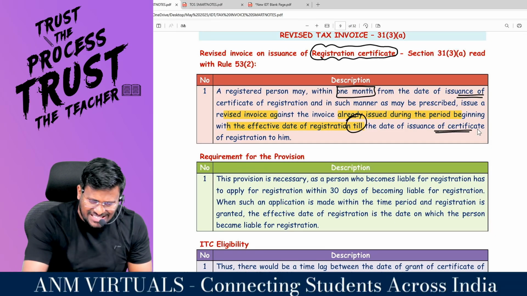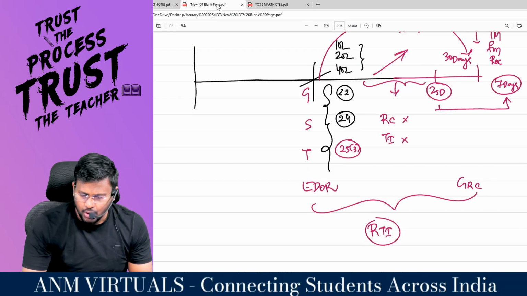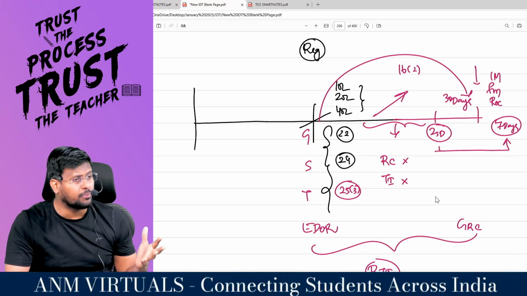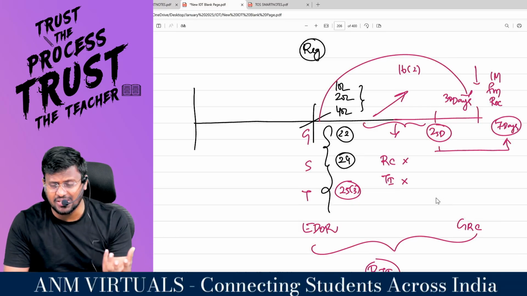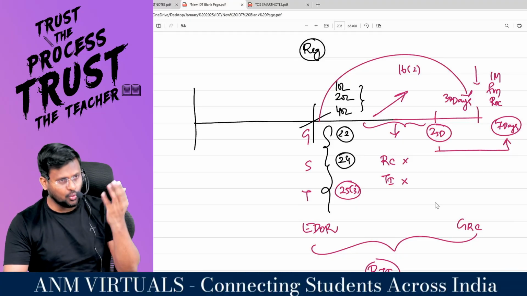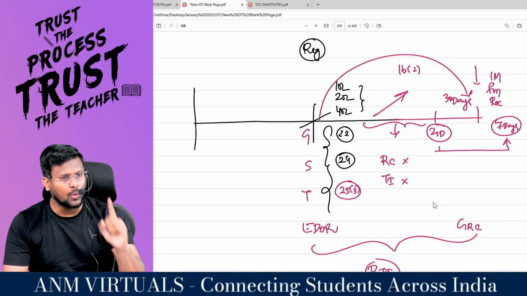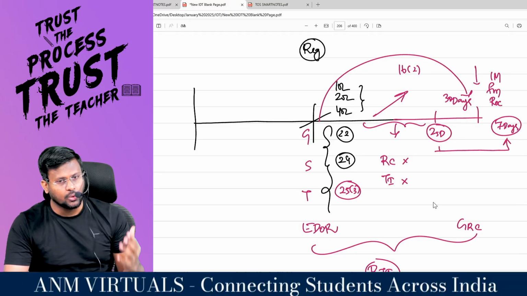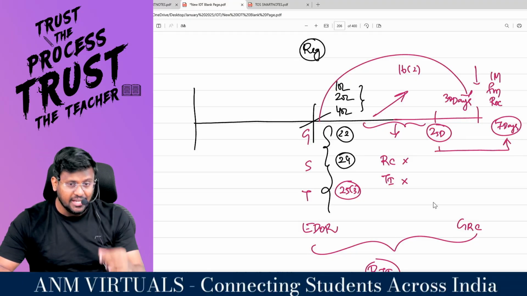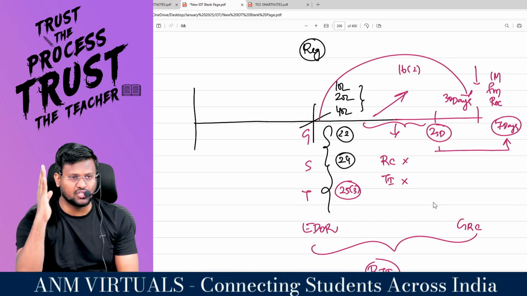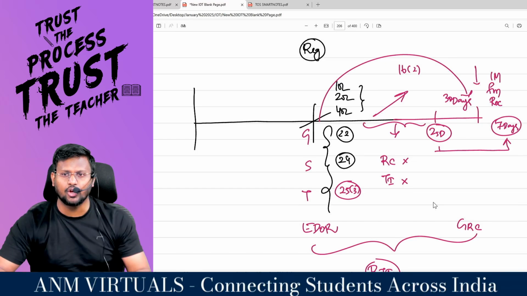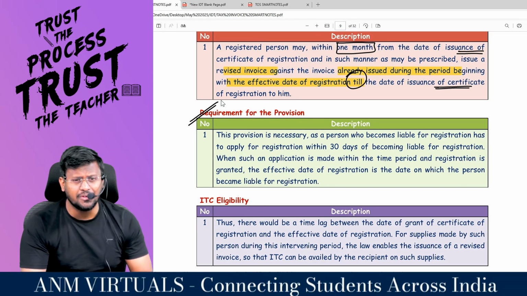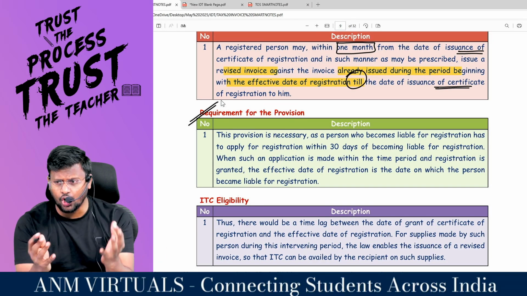So during this intervening period, my dear lovable students, you would have issued so many invoices. But in those invoices, the GST number will not be there. Those invoices cannot be considered as tax invoices. So first you get the RC. Within 1 month of receipt of the RC, you are supposed to issue a revised tax invoice for the period between the effective date of registration till the actual date of grant of RC. Comfortable, sir? Sir, what is the requirement for this provision? Why do we have 31 subsection 3 clause A in the GST Act?